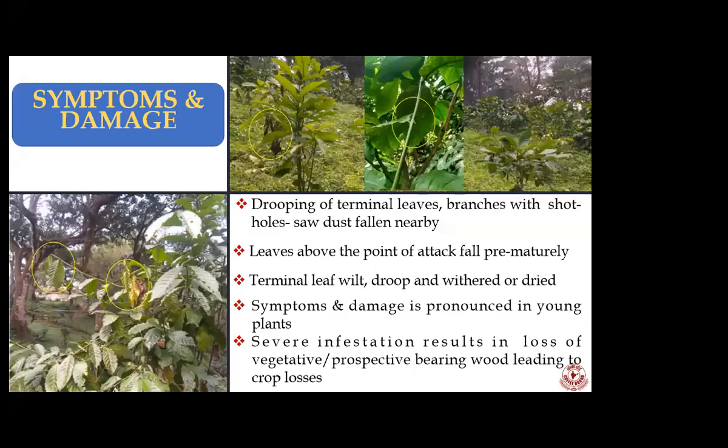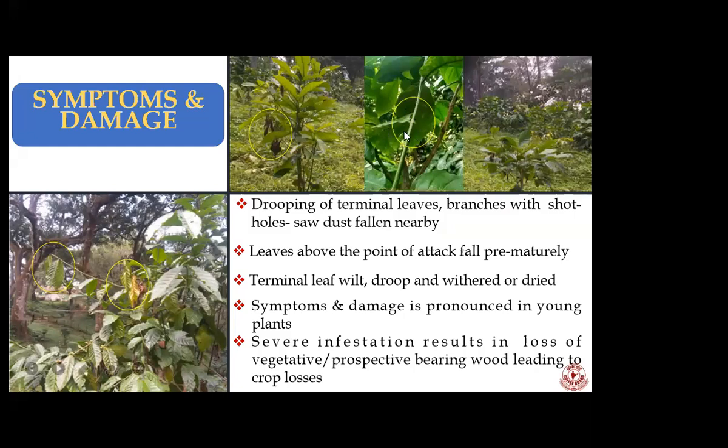These are all the symptoms of shot-hole borer. Most of the planters are well aware of the shot-hole borer symptoms. The drooping of terminal leaves or branches with shot holes indicates that the particular branch is infested with shot-hole borer. Or you can even observe the early stages of infestation, like the leaves above the infested spot will prematurely wilt.